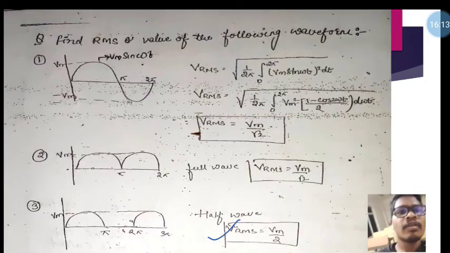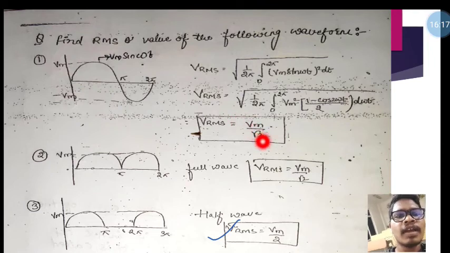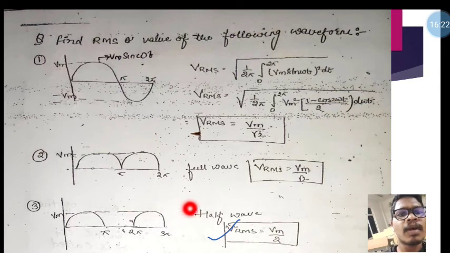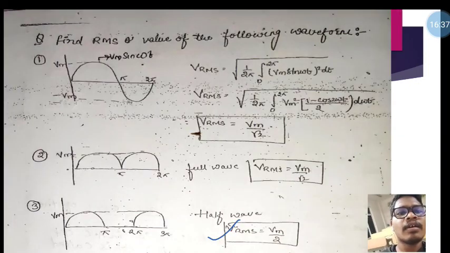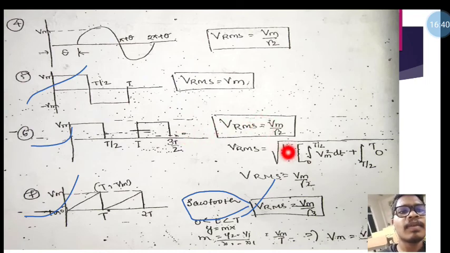So let's revise again. RMS value of the sinusoidal circuit is Vm divided by root 2. RMS value of full wave is Vm divided by root 2. RMS value of half wave rectifier is Vm divided by 2, and RMS value with respect to minus theta is Vm divided by root 2. RMS value of the square wave is Vm. RMS value of the square wave with half wave rectifier is Vm divided by root 2. RMS value of sawtooth wave is Vm divided by root 3. Okay, please remember these.